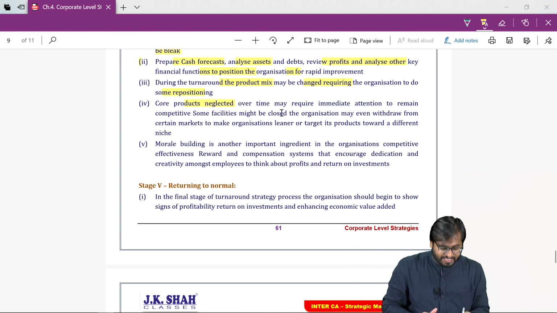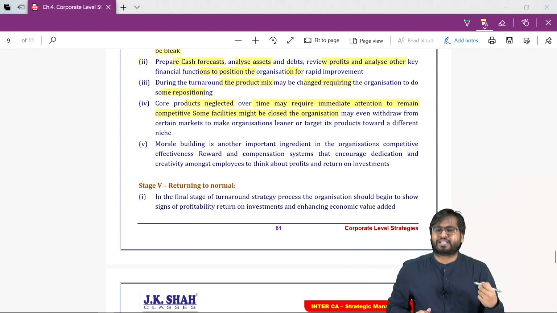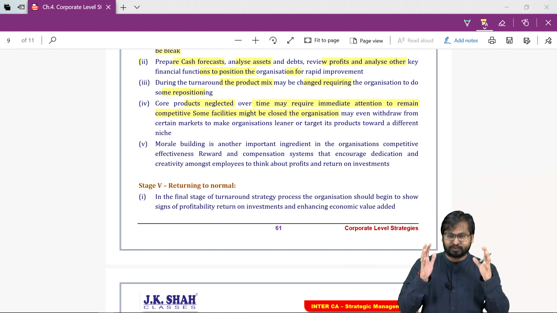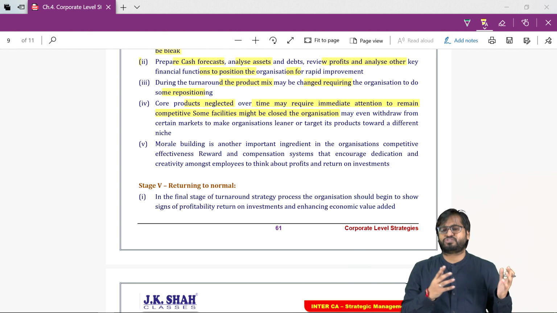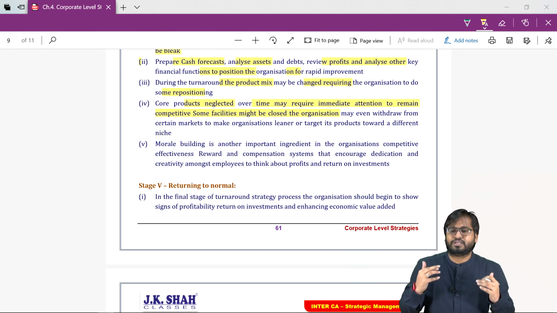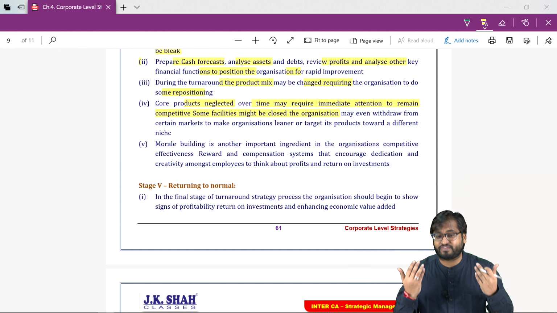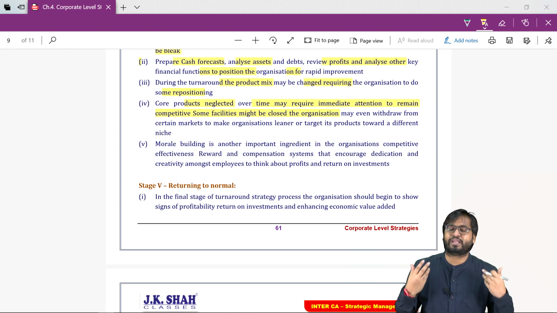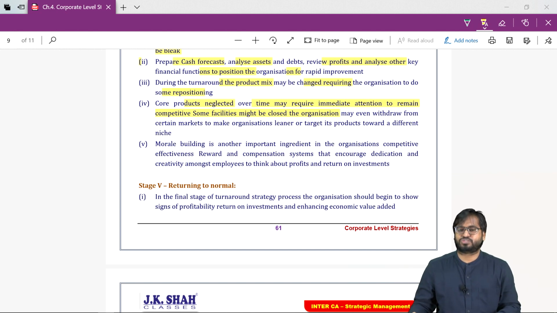Core products neglected over time may require immediate attention to remain competitive. So all the products which were ignored earlier, because we were not thinking that these were my main products, I'll have to give them more time, more investment. I'll have to allocate more resources to those products.